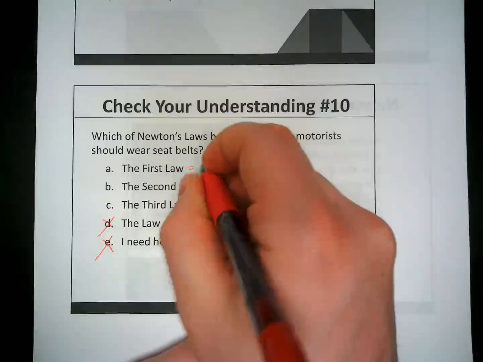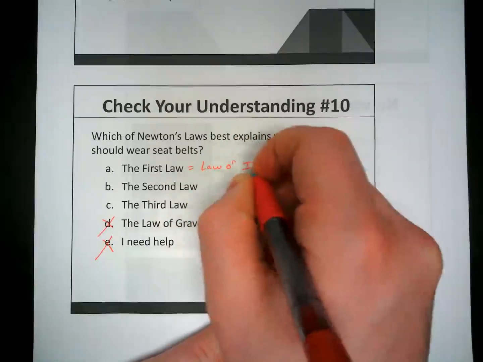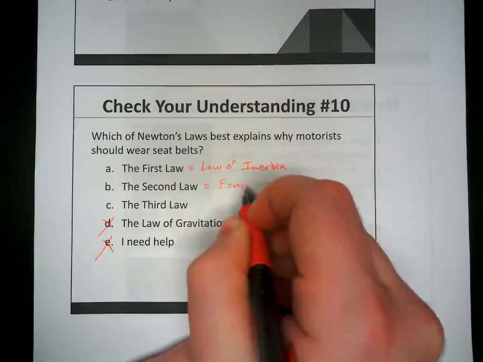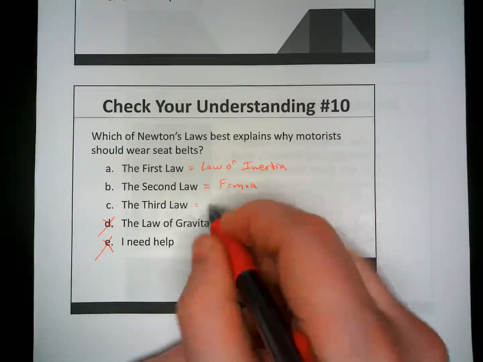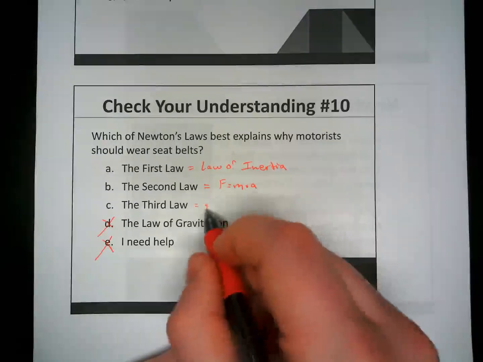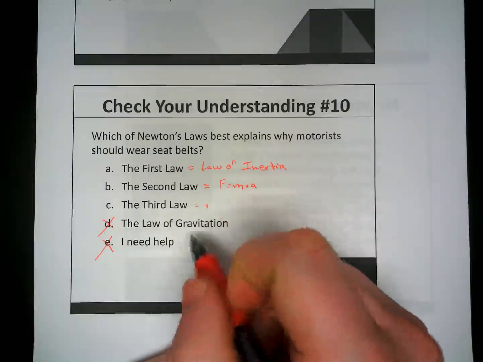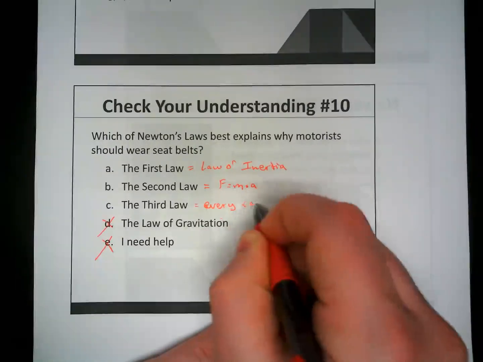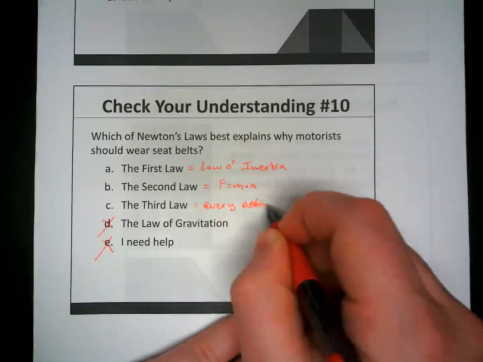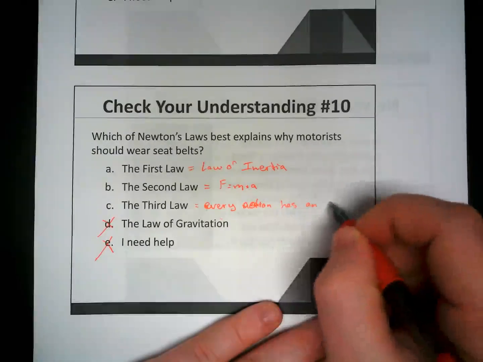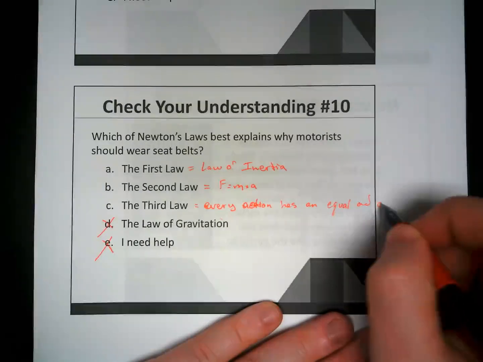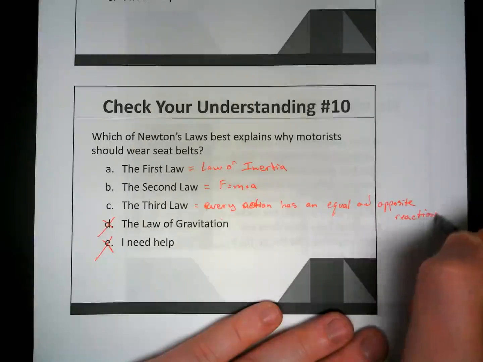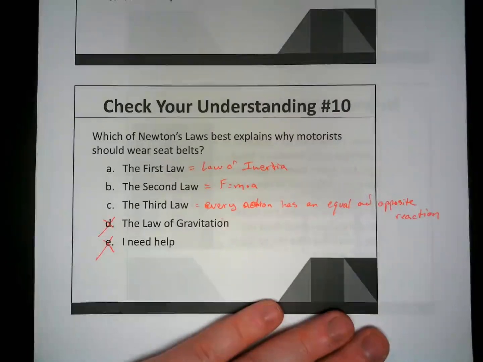So let's think about this. This is the law of inertia. We could sum it up to that. This is the law of inertia. This is F is equal to M times A. This is the cause and effect. Third law is cause and effect. Every action has an equal and opposite reaction. Okay. So we're talking about why motorists should wear seatbelts.